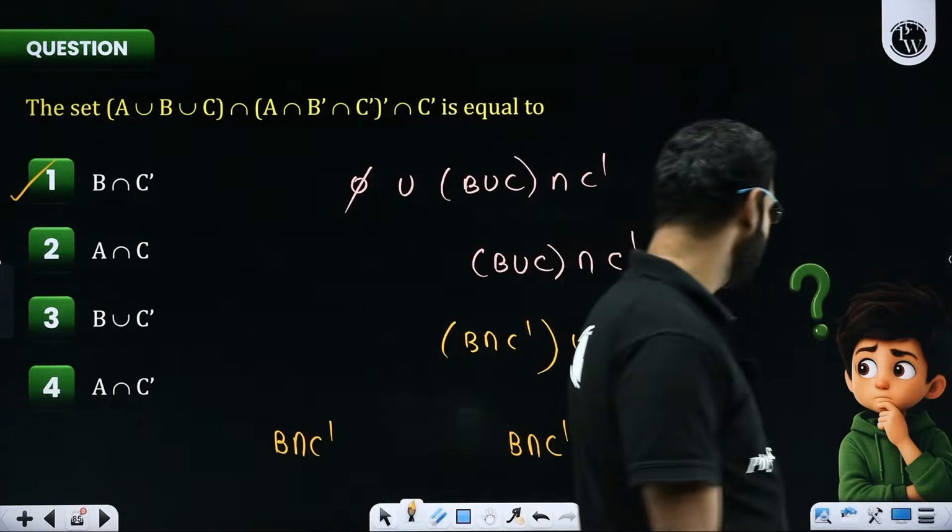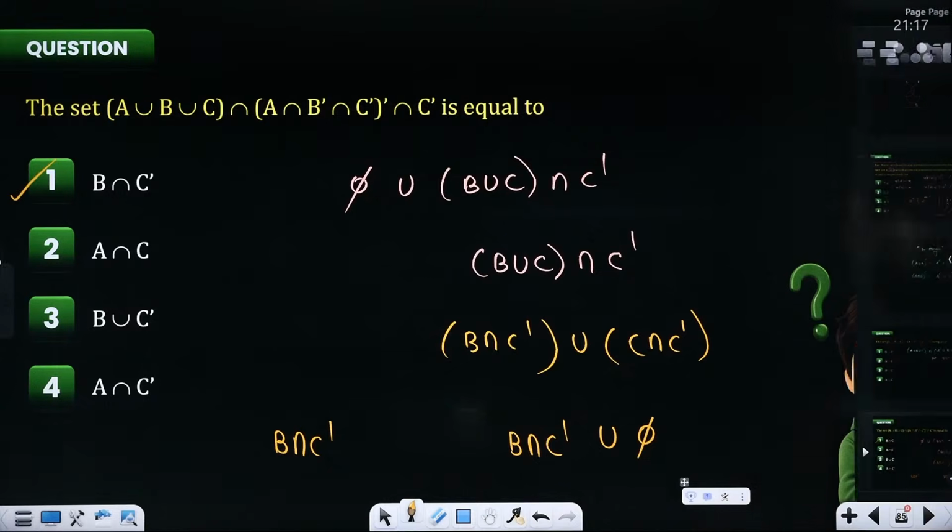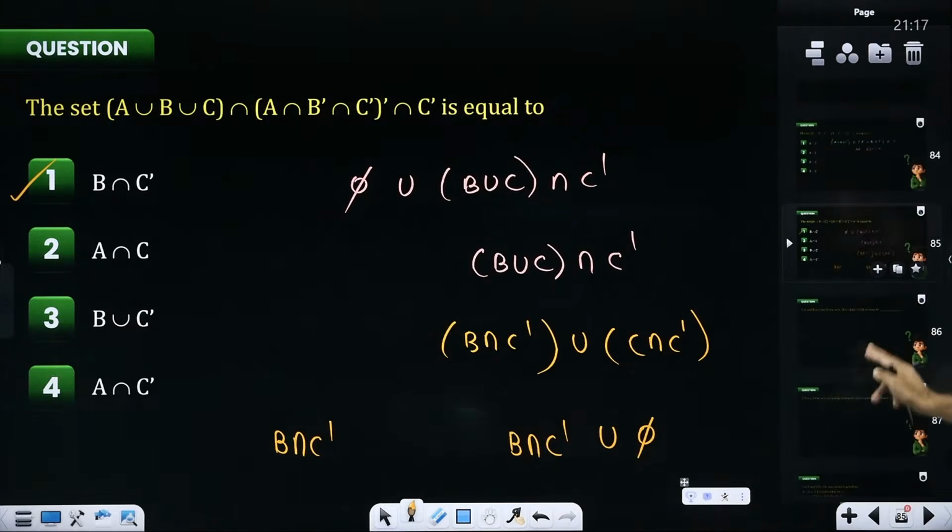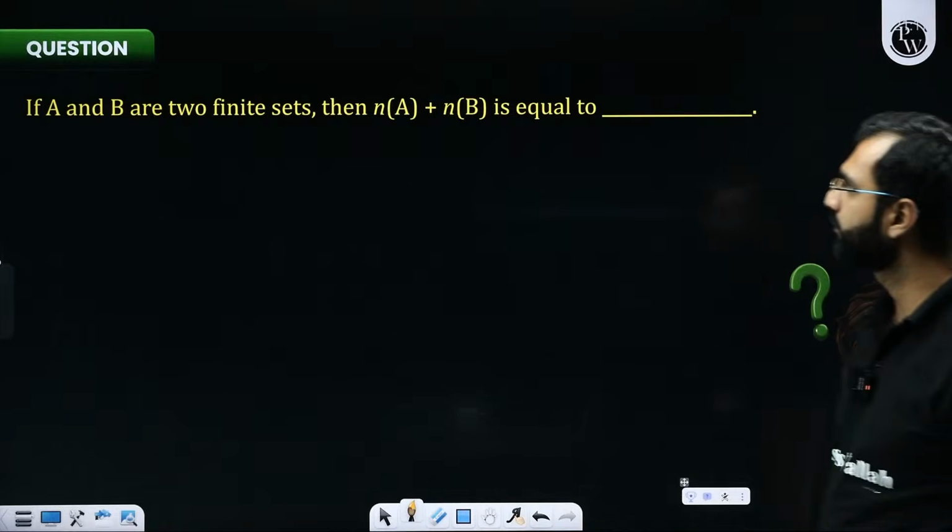You could have done it with the Venn diagrams as well. If you want, you can. I'm simply using the basic properties of these, and that's how I'm doing it.